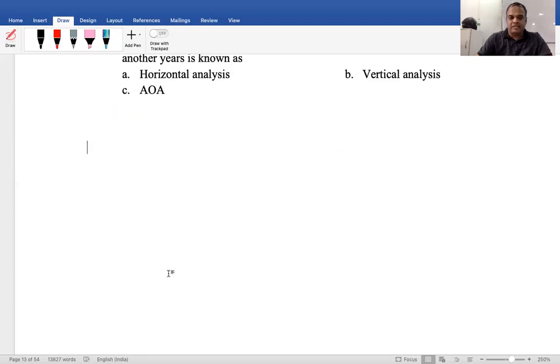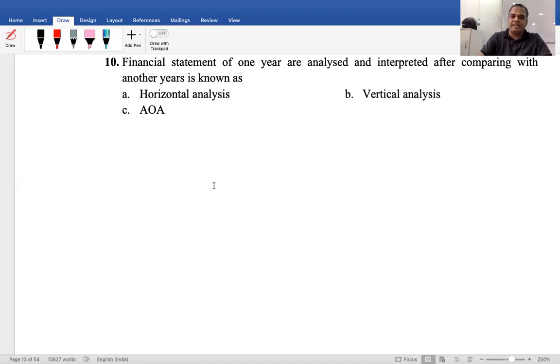Next. If financial statements of one year are analyzed and interpreted after comparing with another year, it is known as horizontal, vertical, all of the above. What is the answer? So, horizontal analysis.